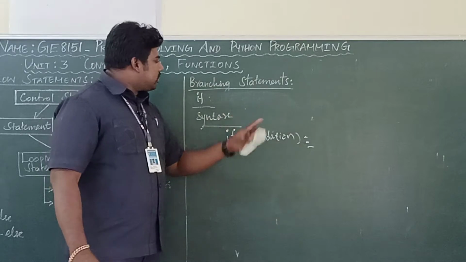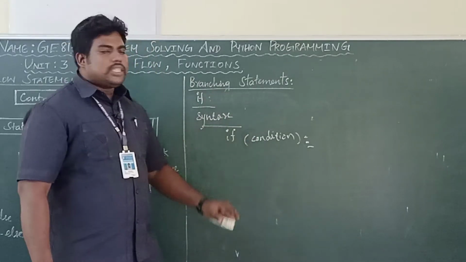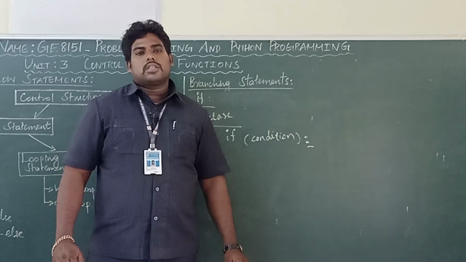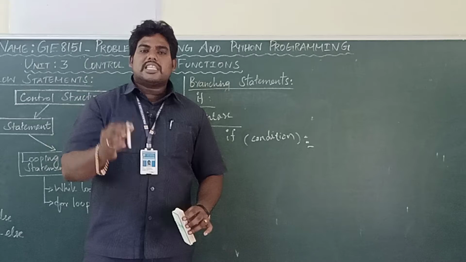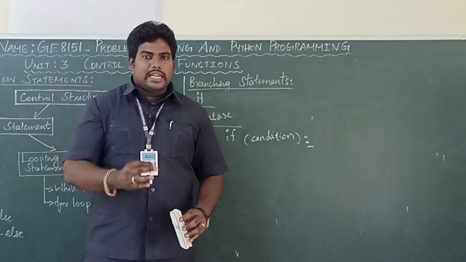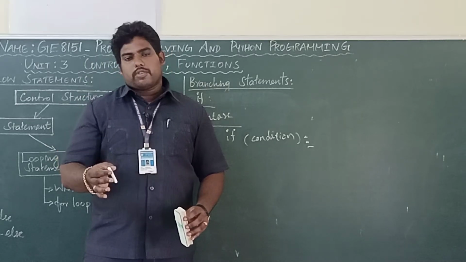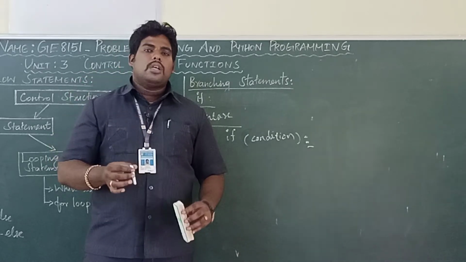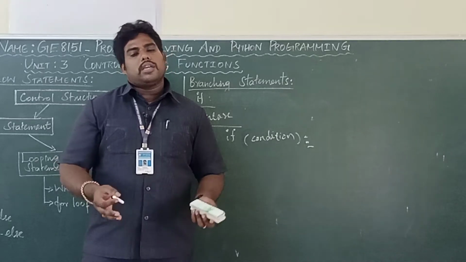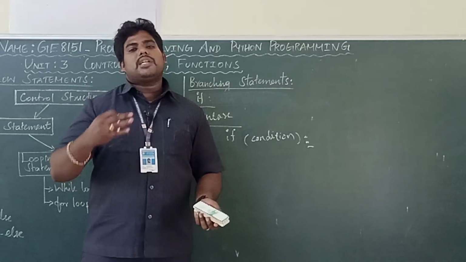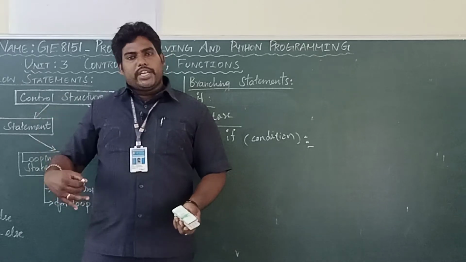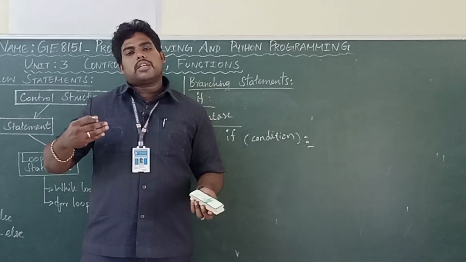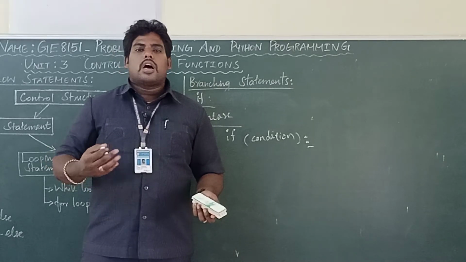Okay, before going to this, I want to tell one more thing. What is branching statement or decision statements or conditional statements? It is nothing but one condition must be there. Depending upon the condition, the flow of execution will vary. Okay, all of you got it? One condition must be present. For example, I want to find odd number or even number. What's the condition? Any number divided by 2 and the remainder is 0, we say it is an even number. If the remainder is not 0, it is an odd number.